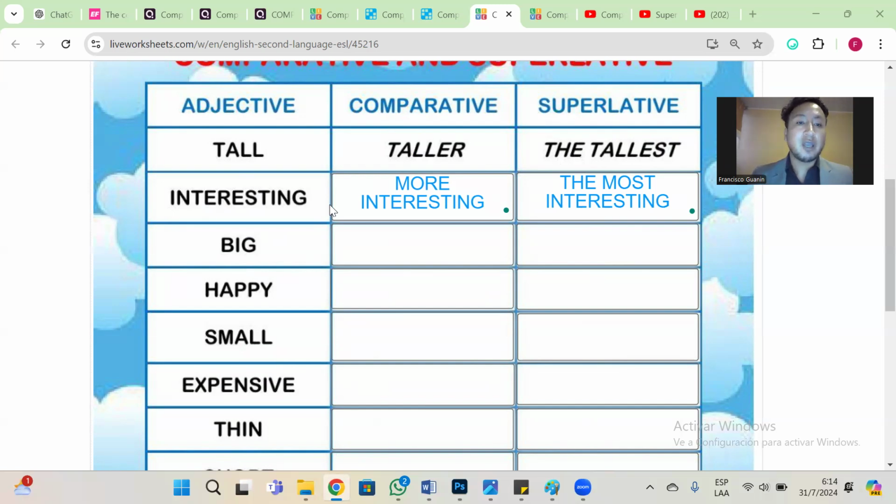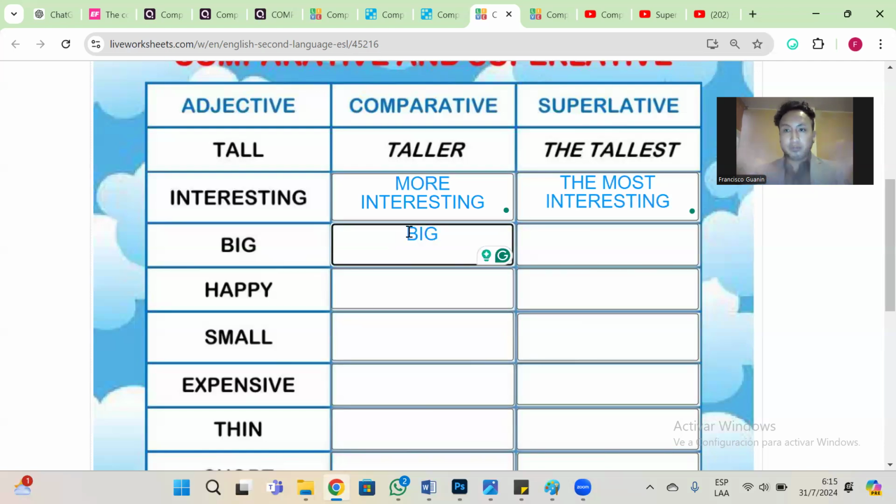Now, we have another adjective, interesting. Three syllables. We need to add more. We can't do interestinger. No, because it's a big adjective. We need to erase the er and put in a complete word. More interesting. Now, change this comparative into superlative. This more, yes, we are going to change into the most. And that's all.